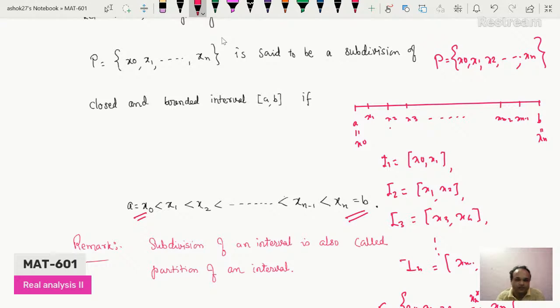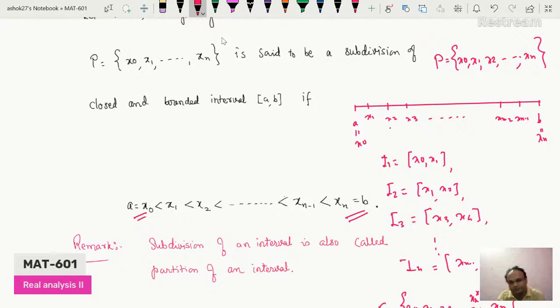And the internal points x1, x2 up to xn minus 1 should satisfy this relation, that is x1 should be greater than x0, x2 should be greater than x1, likewise. So in that case, this set P is called a subdivision of this closed interval AB.